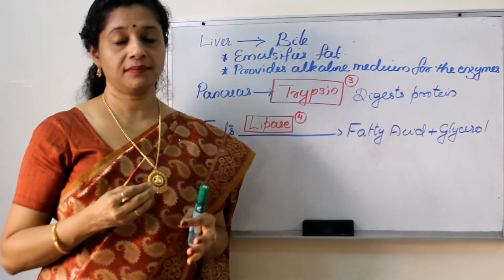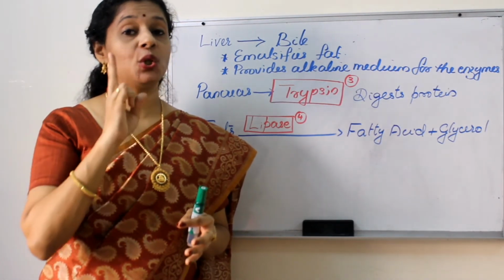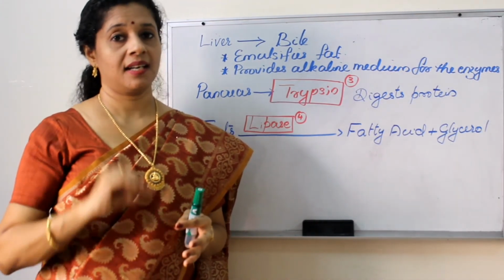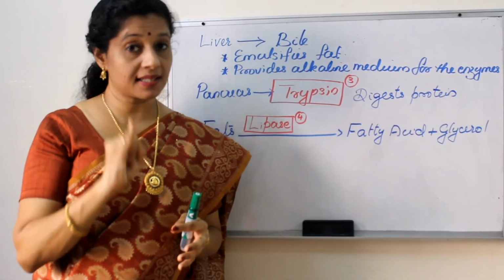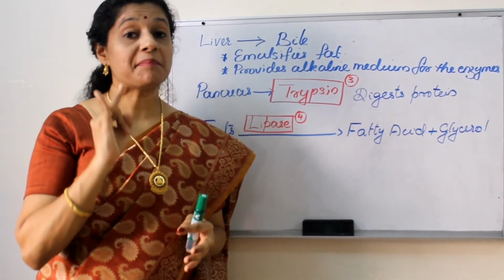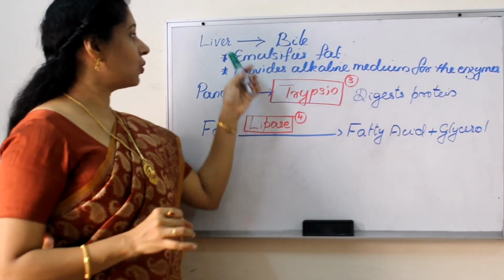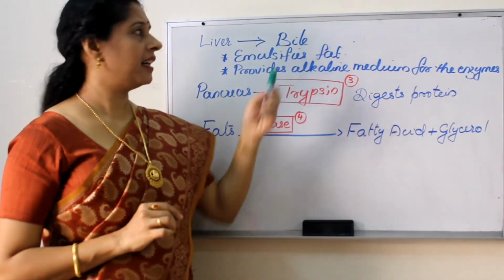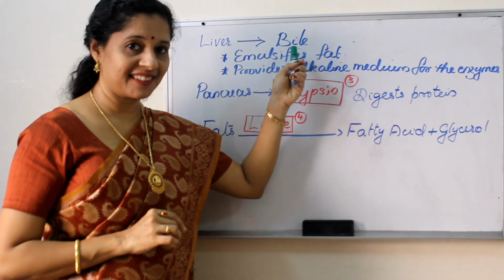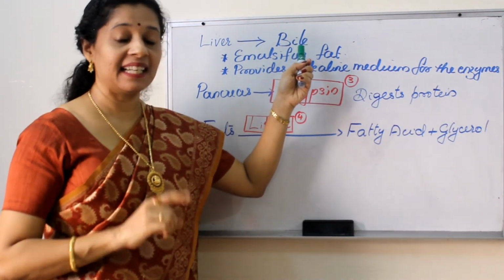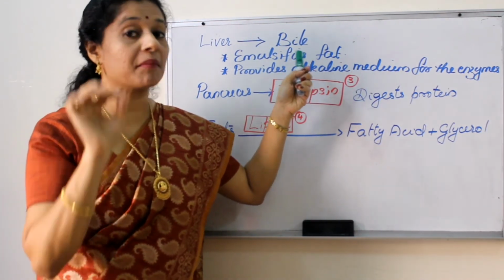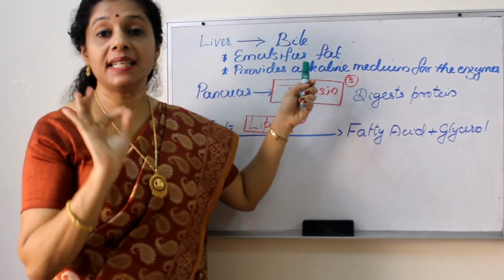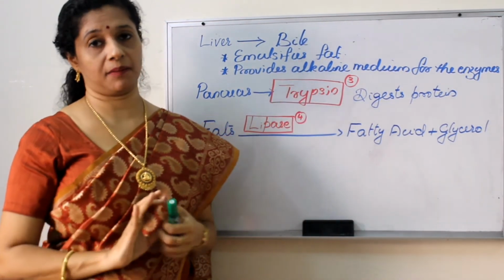The starting or beginning of the small intestine is a U-shaped structure, as I mentioned, called duodenum. In the duodenum, 2 glands are pouring their secretions. The liver, which is the largest gland in our body, and pancreas. So the liver secretes a secretion called bile. Did I write in red? No. So what does that mean? Bile is not an enzyme. Always remember, bile is not an enzyme, but it is only a secretion from the liver.